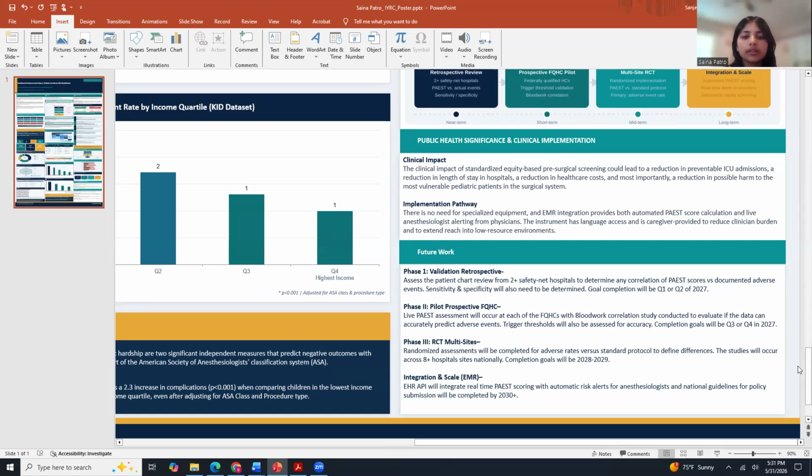Children cannot choose whether their household is food secure. They cannot choose whether anyone ever measured their ferritin. They should not face 2.3 times the risk of an anesthesia-related adverse event because of circumstances entirely outside their control. The evidence to close that gap already exists. PAEST is the clinical instrument to act on it.